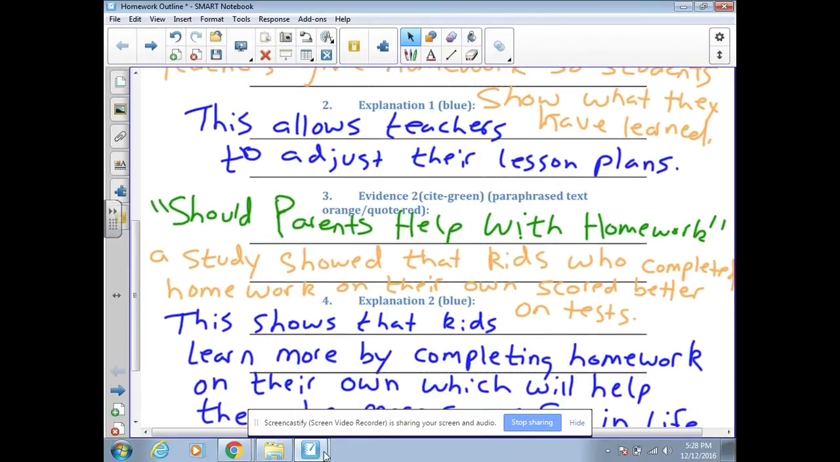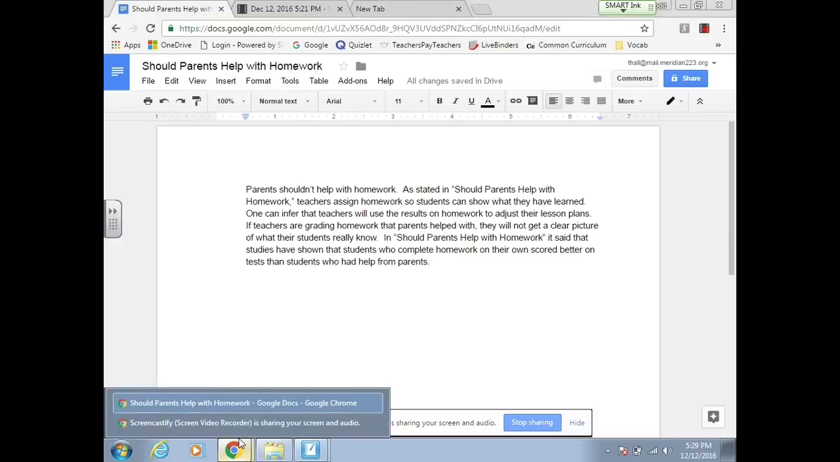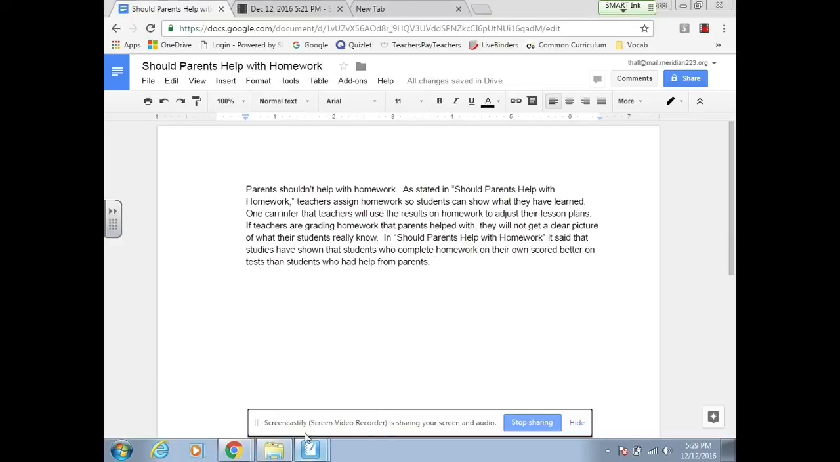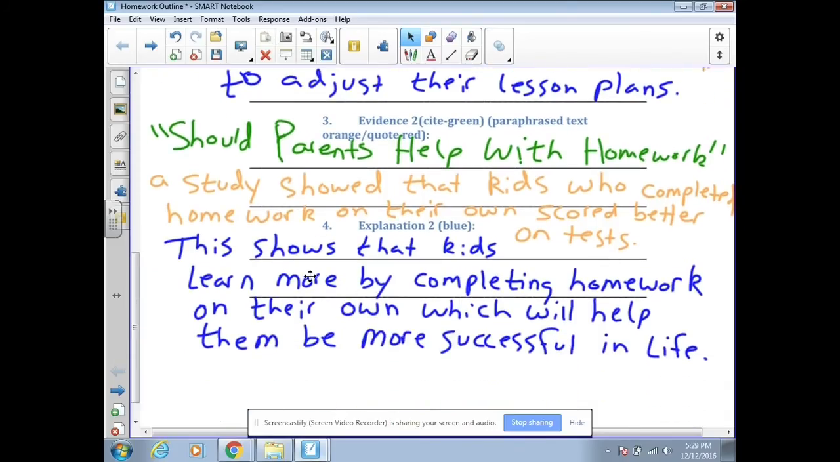So I'm going to go with this orange portion. "Studies have shown that students who complete homework on their own score better on tests than students who had help from parents." Okay, notice how I expanded that a little bit. I still keep my own words, but add a little more to it because I'm trying to make this as convincing as possible.